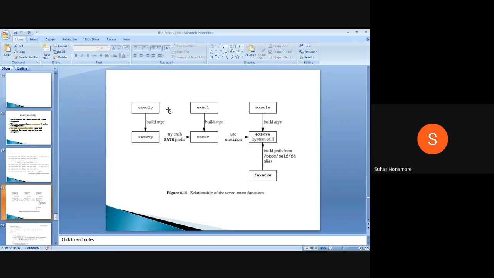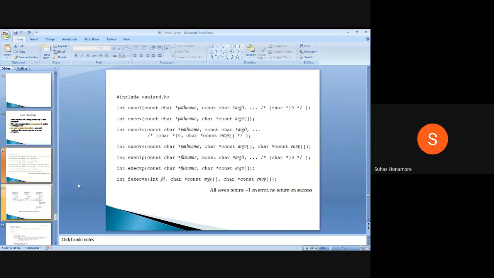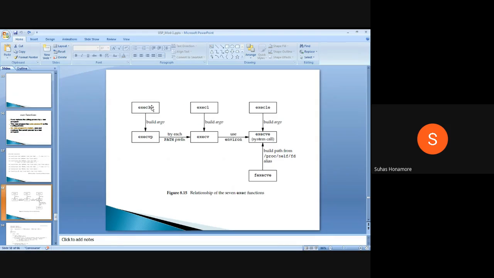Whatever this system call is, the P, the argument list, and here also L, here also E. If you look at the first, third and fifth, we are listing the arguments. And in the second, fourth and sixth, a vector is there. So the list can be converted into a vector, and that is what we are doing. This list is converted into a vector here, and here, and here, so directly you can call it.